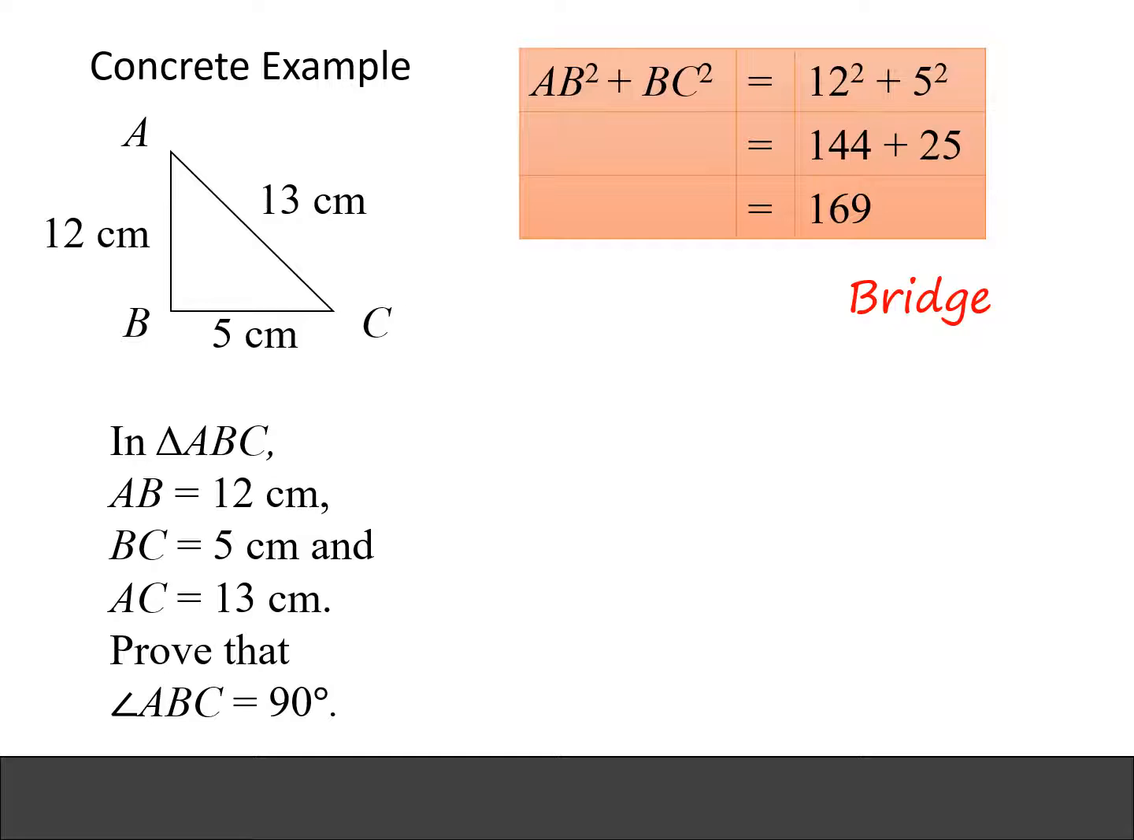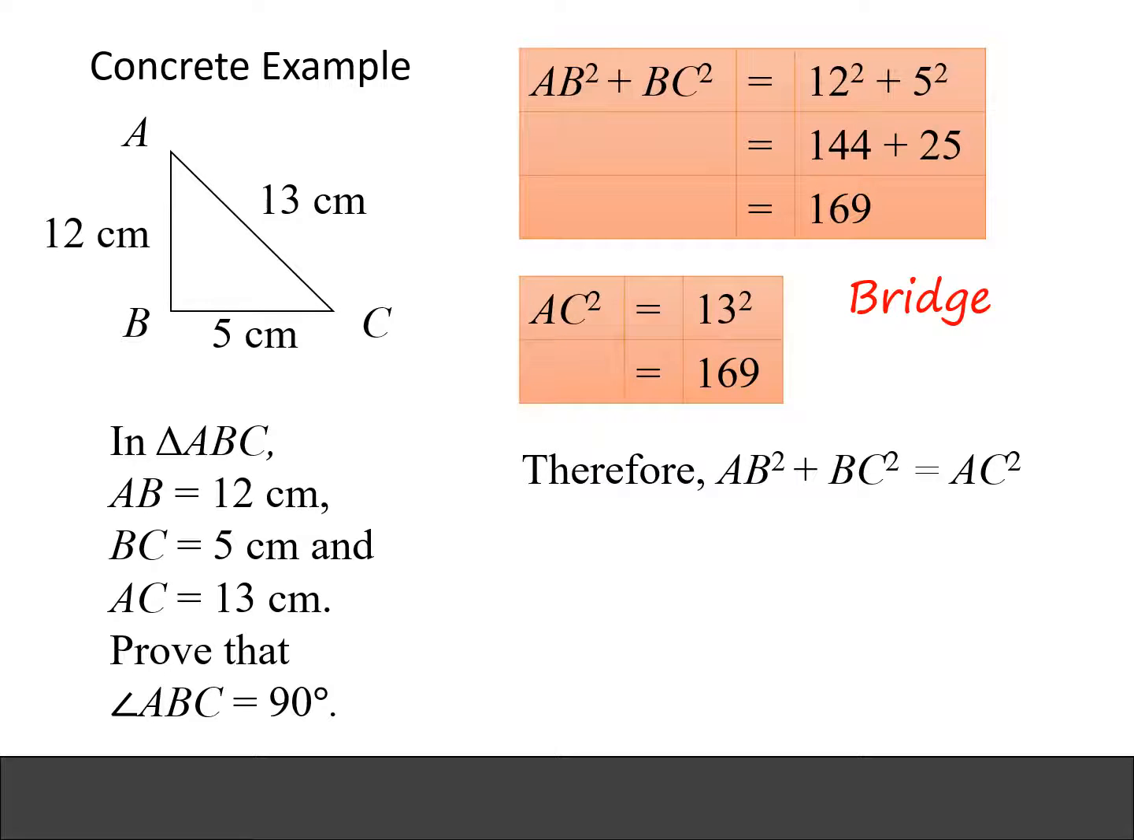Okay, so we look at AB squared plus BC squared. What is it equals to? Sub in the values of AB and BC, and then we see that AB squared plus BC squared equals to 169. Then we find the value of AC squared. AC squared equals to 13 squared, which is equals to 169. So you see that the two values are the same.